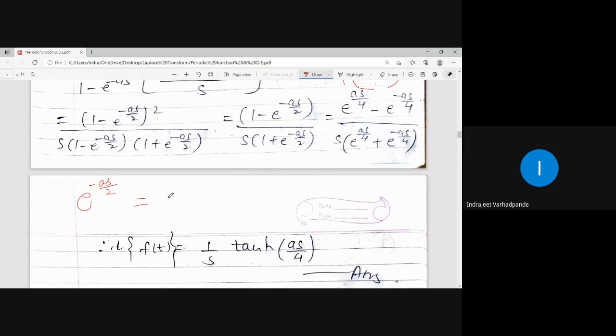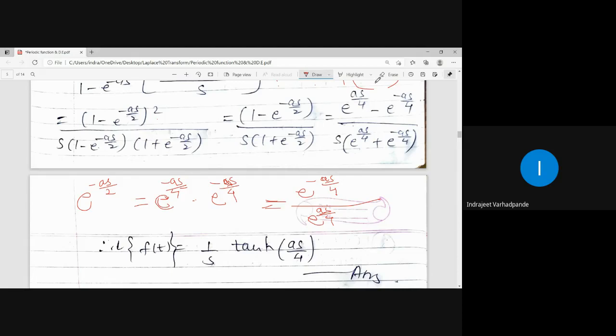Half can be split as, how we can split half? 1/4. Yes, 1 by 4 into 1 by 4. 1 by 4 plus 1 by 4 is half. So how I have split this? E to the power minus as by 2, e to the power minus as by 4 into e to the power minus as by 4. And then this becomes e to the power minus as by 4 upon e to the power as by 4. And then 1 multiplied by this will give you the simplification.